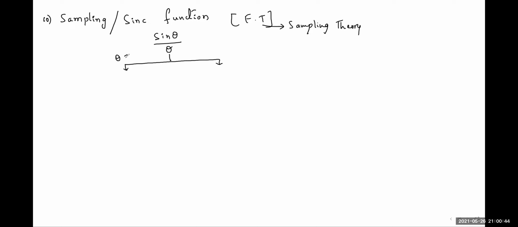Here, if theta is equal to t, we call this function the sampling function. It is represented with Sa(t). Sampling function is Sa(t). Sinc function is sinc(t). Here, if theta is equal to pi t, then we call this expression the sinc function.